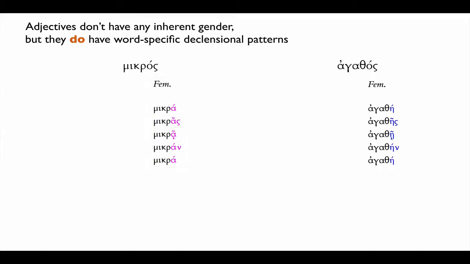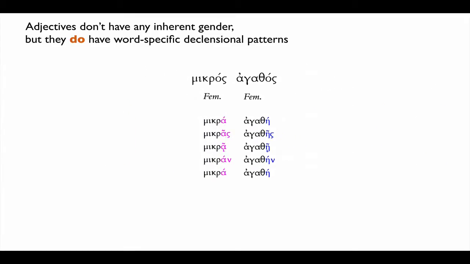So if we just compare our feminines, which are the only things that are different, we see that adjectives like mikros use alphas throughout, adjectives like agathos use etas throughout. What's that going to mean for making an adjective agree with a noun?